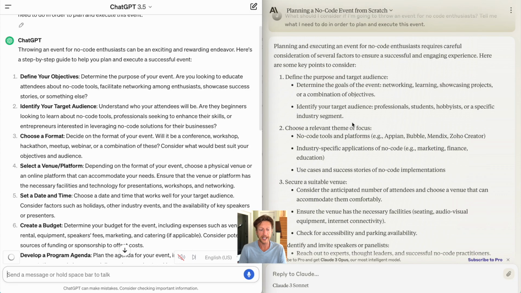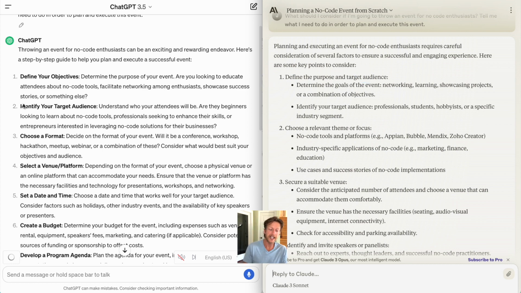Now, this might not be the case every time, but Claude was a lot quicker creating this result. So what it's done here, again, both of them have gone through and just broken it down into different steps, and they've numbered these steps. Very similar results again. So define the purpose and target audience, define your objectives over here, and identify your target audience.